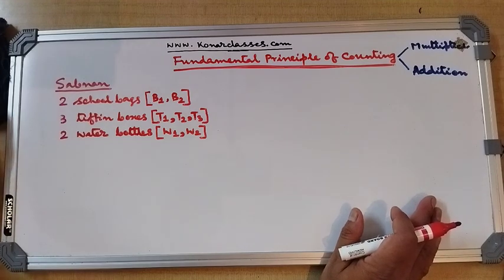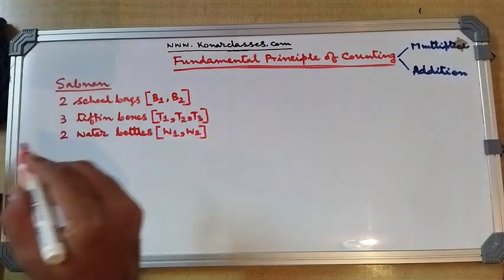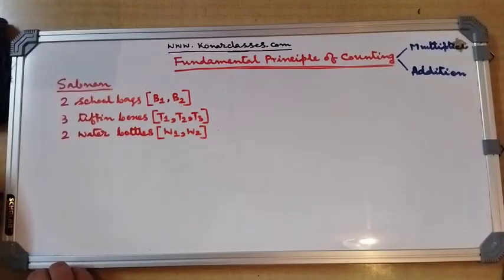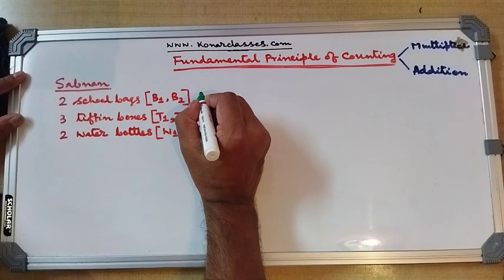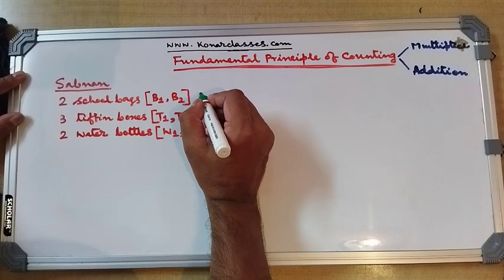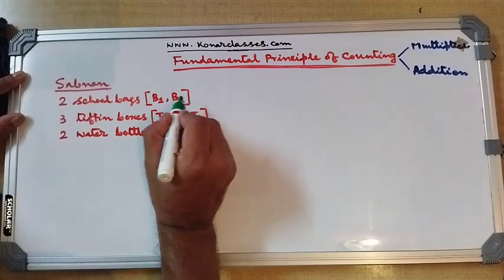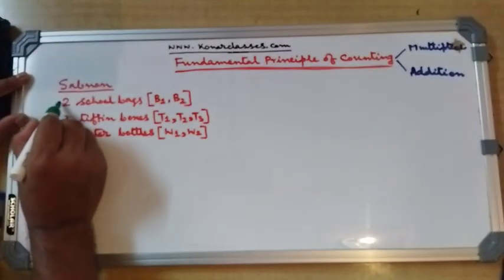So a school bag can be chosen in 2 different ways. School bags can be chosen in 2 different ways. After a school bag is chosen, this can be done in 2 different ways, correct?